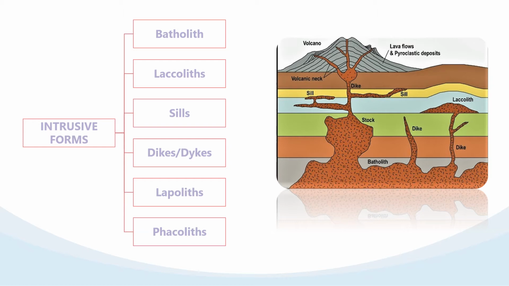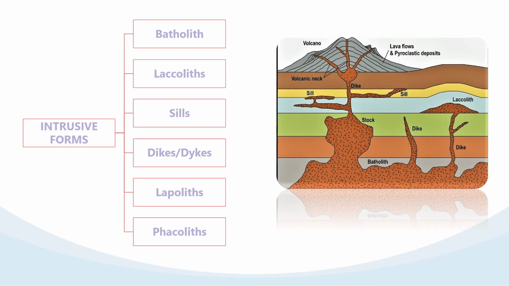We talk about the batholith. A batholith is a large mass of the magma reservoir that cools and solidifies in an irregular dome shape, and it is buried deep within the crust. It can be exposed on the surface by the removal of overlying rocks by erosion. You can say a batholith is a large mass of intrusive igneous rock larger than 100 square kilometers in area that forms from cooled magma deep within the earth's crust.